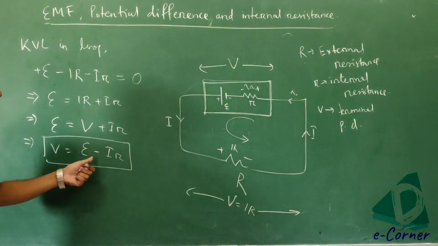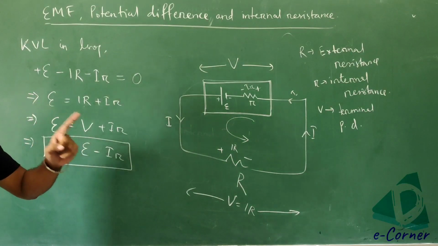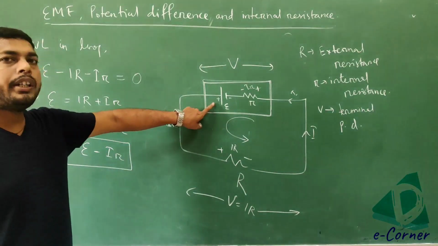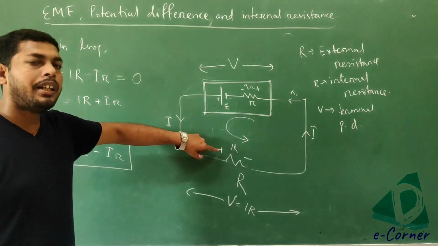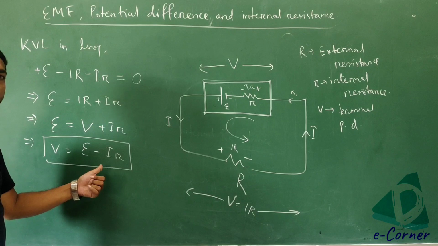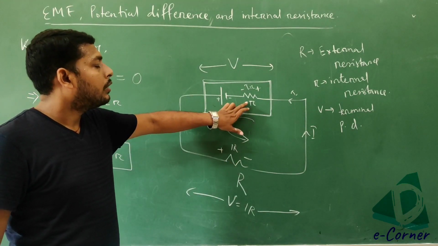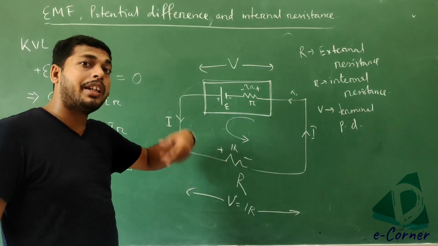Got it? It is always and always negative. One exception is that when the battery is charging, at that time this minus sign will be converted into a plus sign, because when it is being charged, at that time the internal resistance will be created.